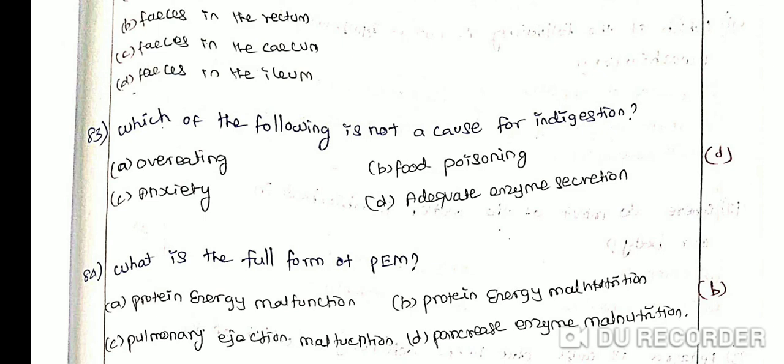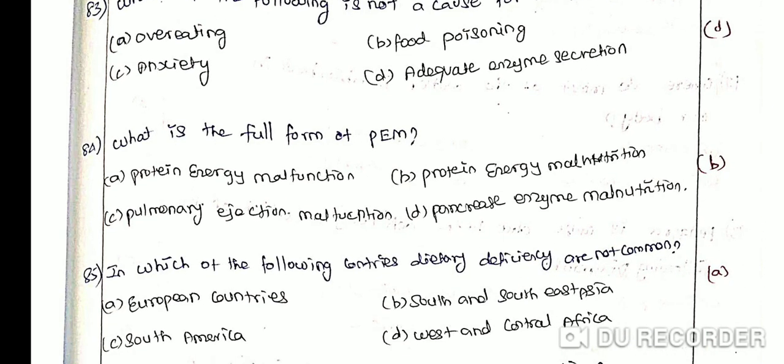What is the full form of PEM? Option A protein energy malfunction, option B protein energy malnutrition, option C pulmonary ejection malfunction, option D pancreas enzyme malnutrition. PEM stands for protein energy malnutrition. PEM affects children and infants to produce marasmus and kwashiorkor.